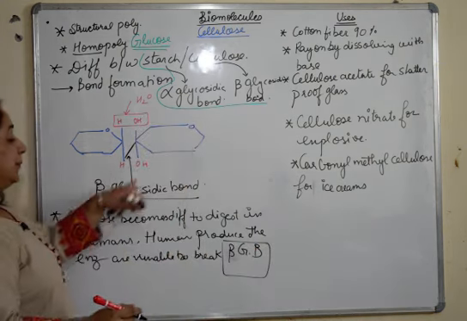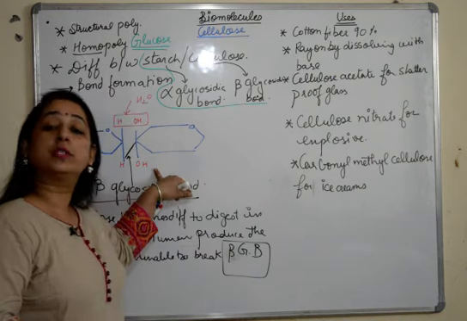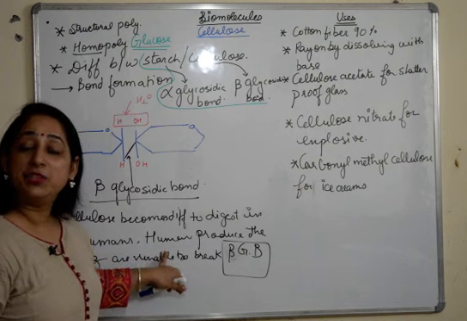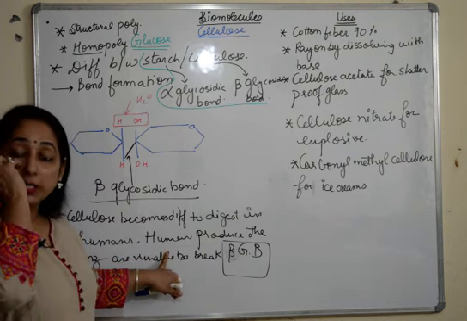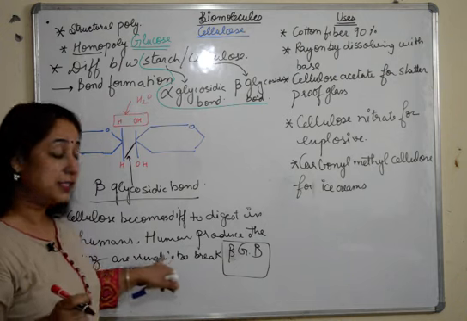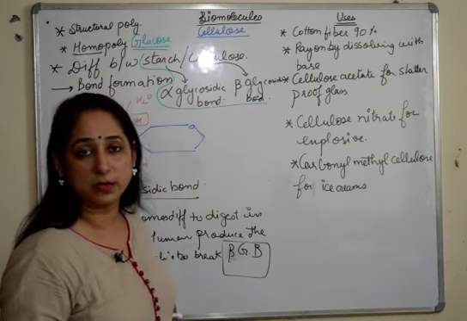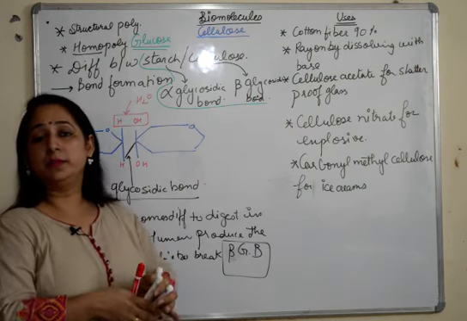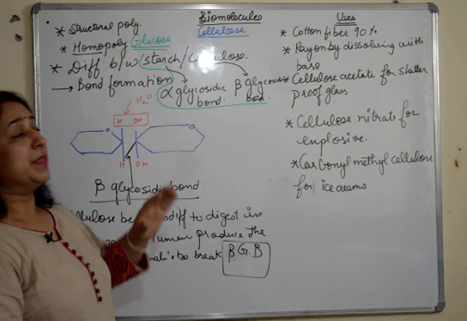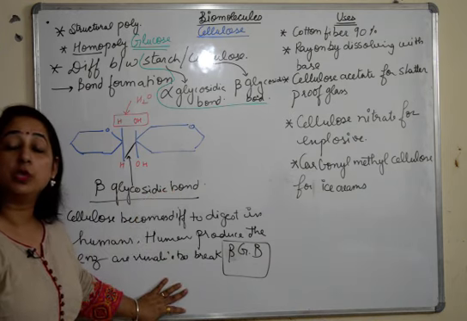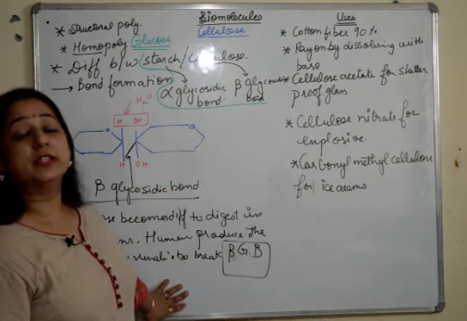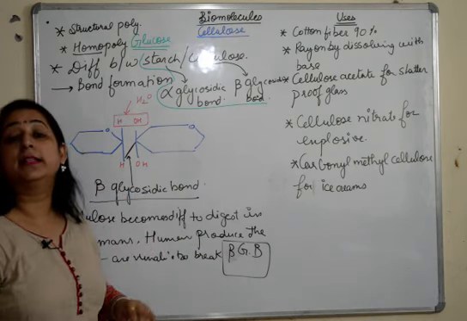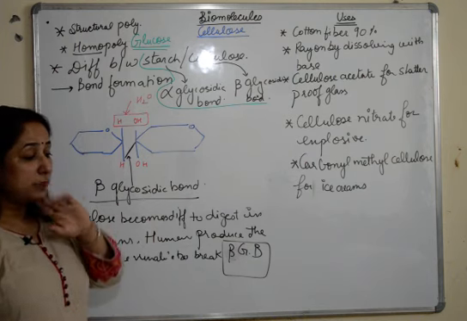This beta glycosidic bond is very difficult for those enzymes to break down, and hence cellulose is not digested in humans, but starch can be, because there are alpha glycosidic bonds. These enzymes are able to break alpha glycosidic bonds and not beta glycosidic bonds. So this is a very important difference between starch and cellulose, and this is how we say that we are unable to digest cellulose, because the digestive enzymes which we produce are unable to break the beta glycosidic bonds.